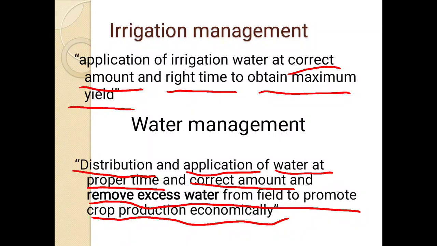So here we have to apply water at right time, also correct amount. At the same time we have to make sure that we are removing the excess water from the field. Because when there is excess water in the field, you might not get good yield. Because when there is water stagnation, waterlogging condition in the soil, then your yield might be drastically reduced. So we have to remove the excess water from the field, and this is called as water management. So these are the first three terms in irrigation water management: definition of irrigation, definition of irrigation management, and definition of water management.